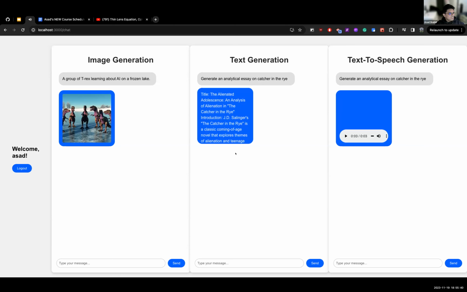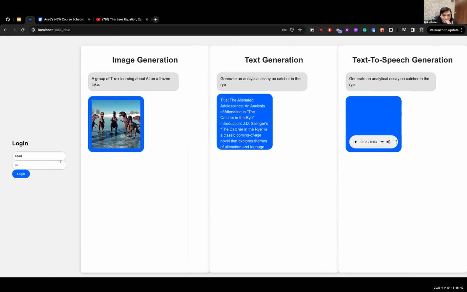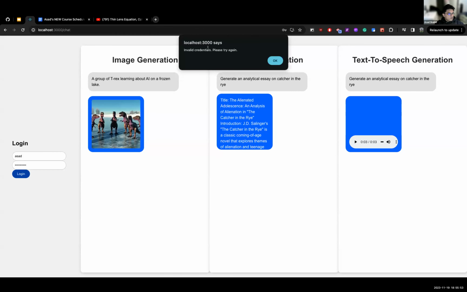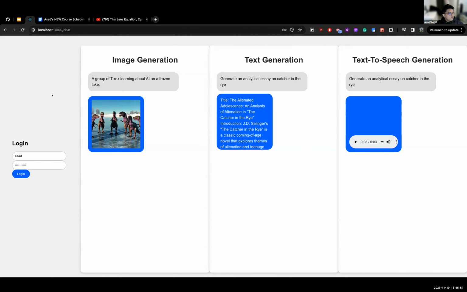There we go. Nice. And obviously we can log out and we'll still see our outputs, but we cannot input anything, so you'll have to log in again. And if we had a wrong password, we'll get a pop-up error saying that we have invalid credentials and to try again. And yeah, that's pretty much it.